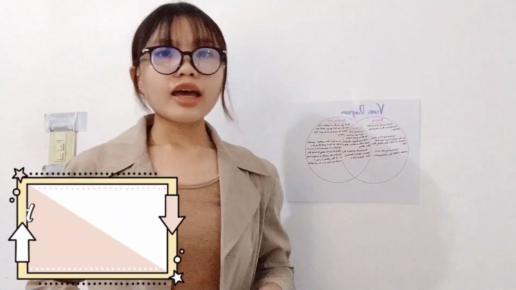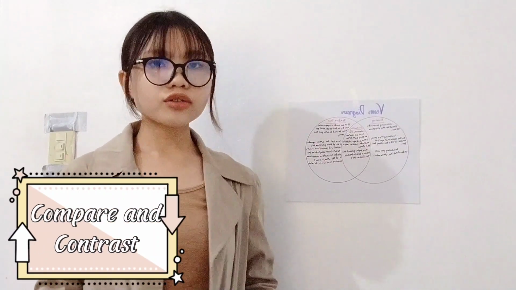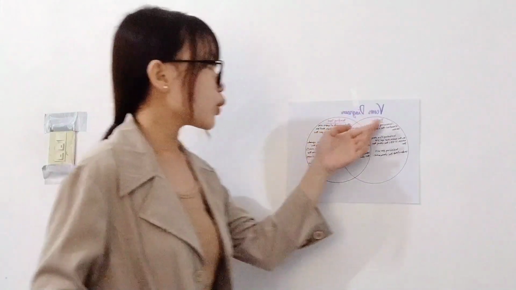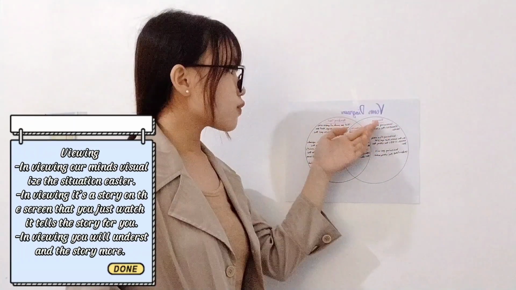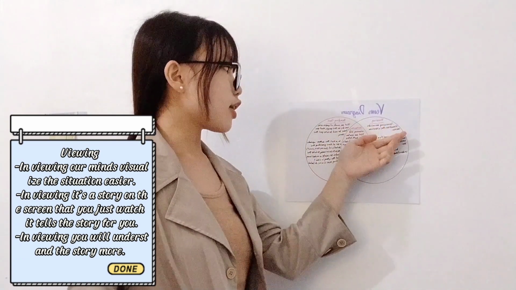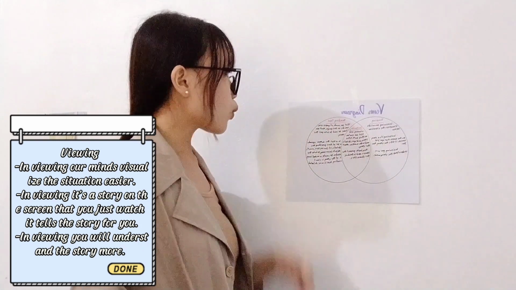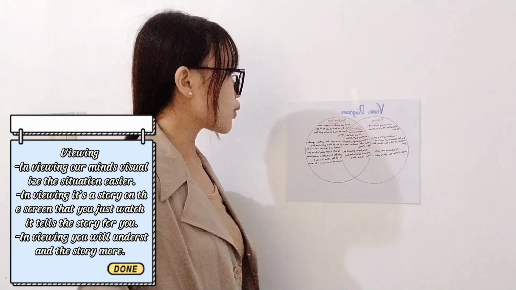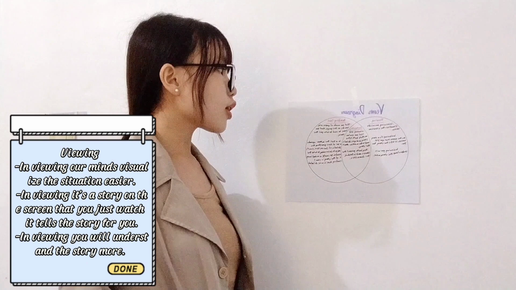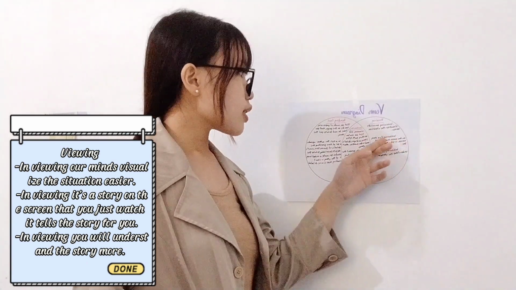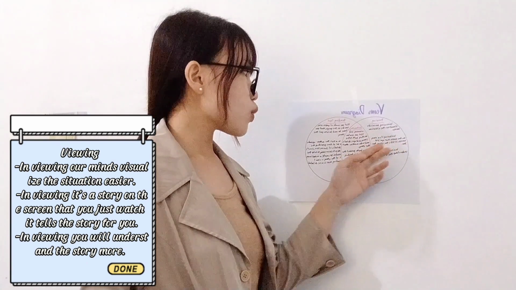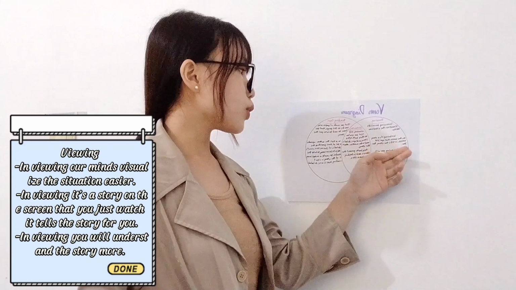And now we are here to compare and contrast the viewing and reading of the story Life of Pi using a Venn diagram. Viewing. In viewing, our minds visualize the situation easier. And in reading, texts are made of paper with words on the pages that you have to read to interpret the story. And in viewing, it's a story on the screen that you just watch. It tells the story for you.